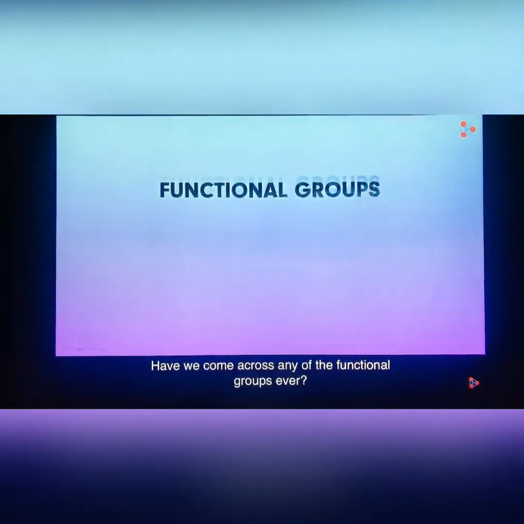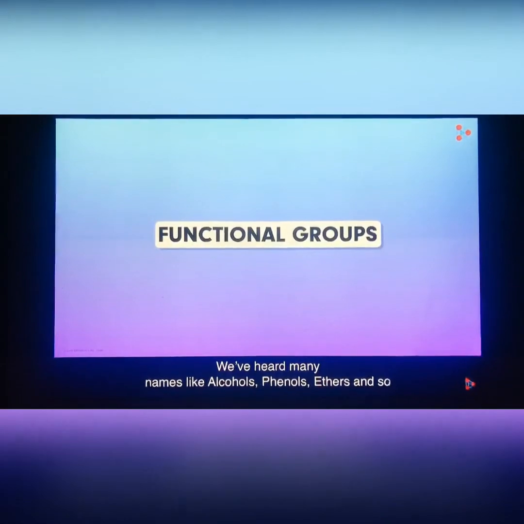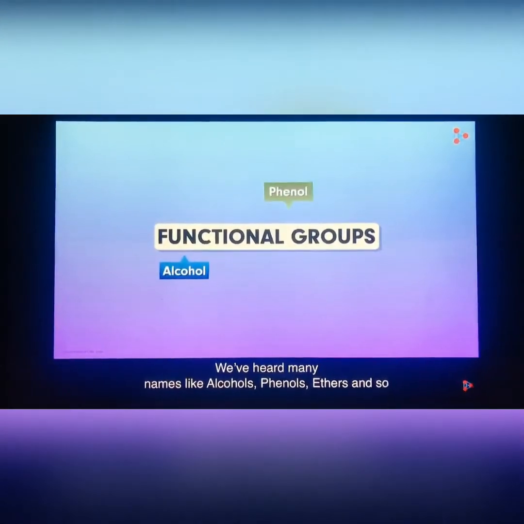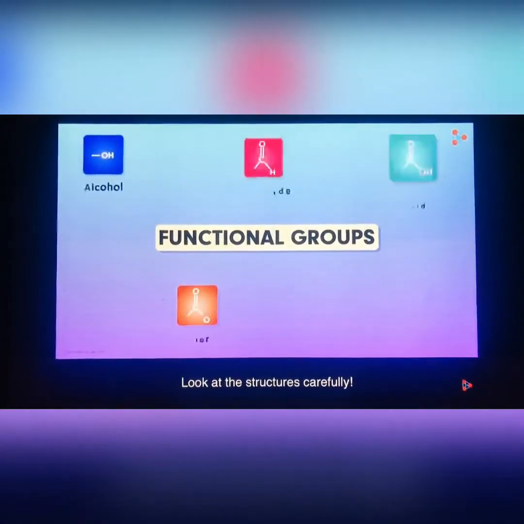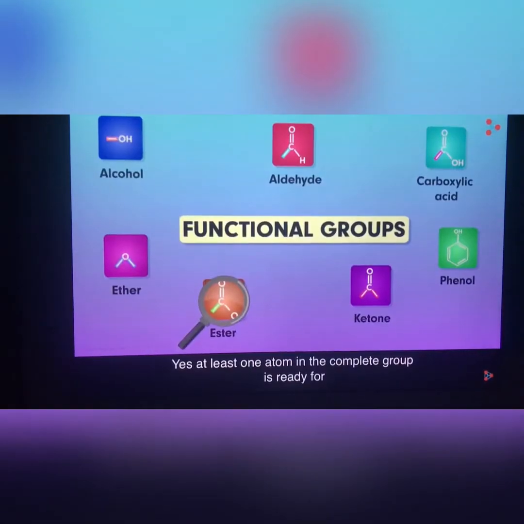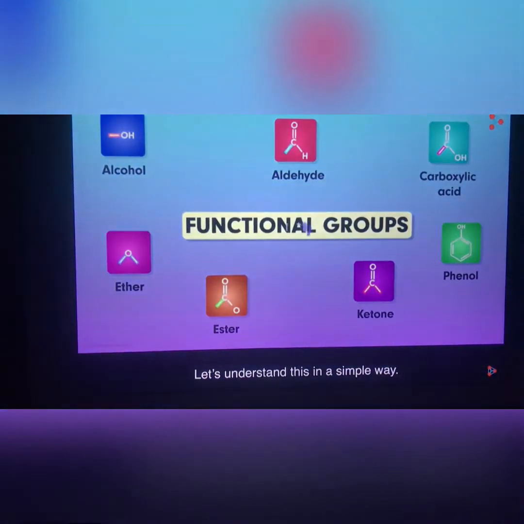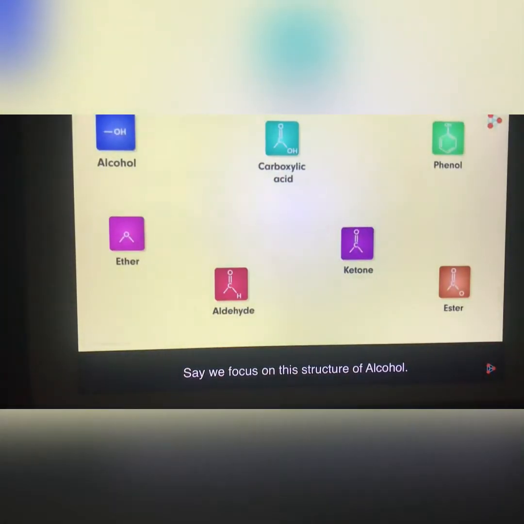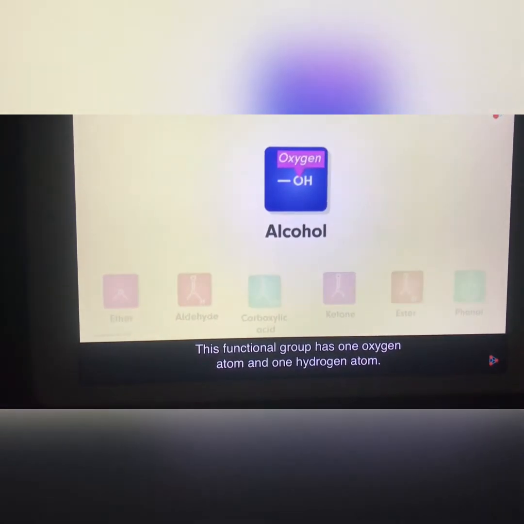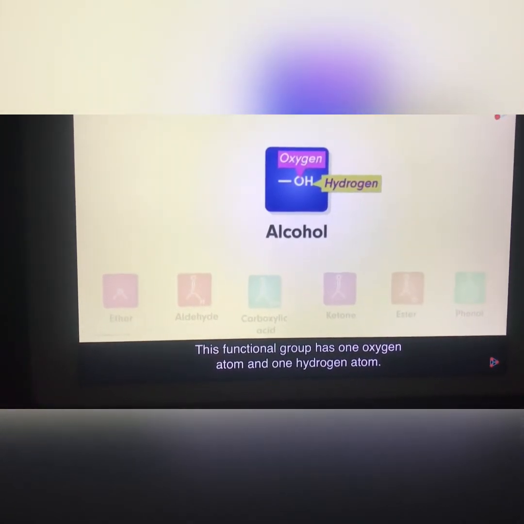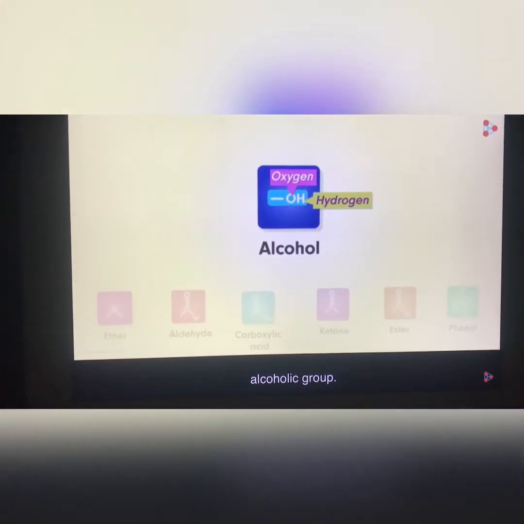Have you come across any of the functional groups ever? Yes, we've heard many names like alcohols, phenols, ethers, and so on. Look at the structures carefully. What do you know is ready for bond formation? Let's understand this in a simple way. Say we focus on the structure of alcohol. This functional group has one oxygen atom and one hydrogen atom. That means a hydroxyl unit is what makes up the alcoholic group.